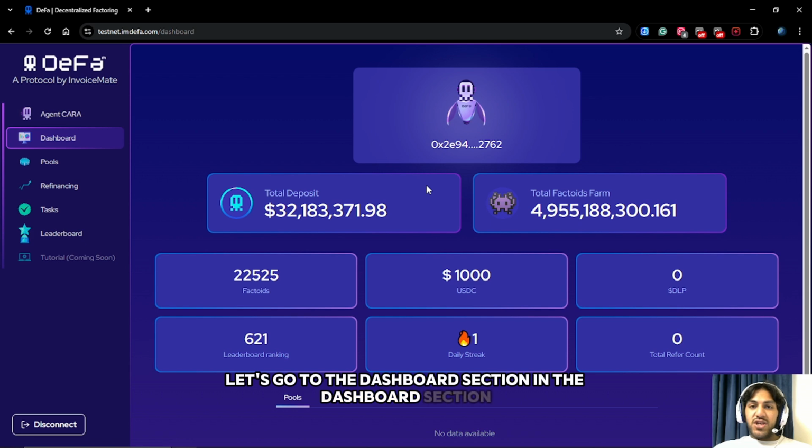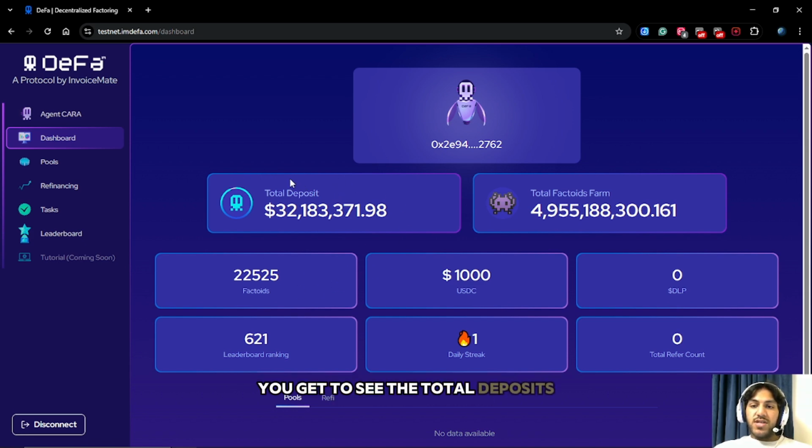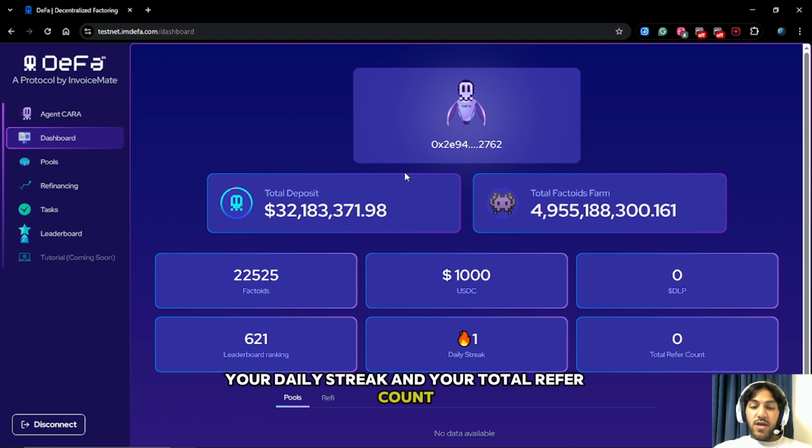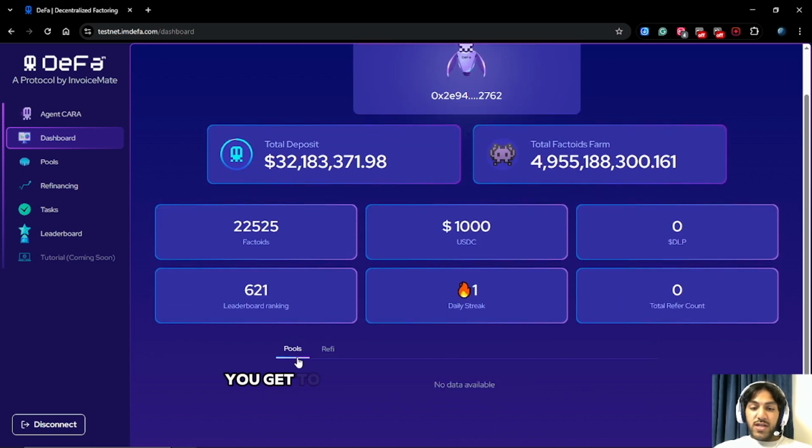In the dashboard section, you get to see the total deposits, the total factoids farmed, the amount of factoids you have, the amount of USDC you have, the amount of DLP, your ranking in the leaderboard, your daily streak, and your total refer count. When you scroll down a bit, you get to see the pools section and the refinancing sections. In the pools sections, once you have invested in a pool, you get to see the number and the type of pool you've invested in, and the same goes for the refinancing pool.